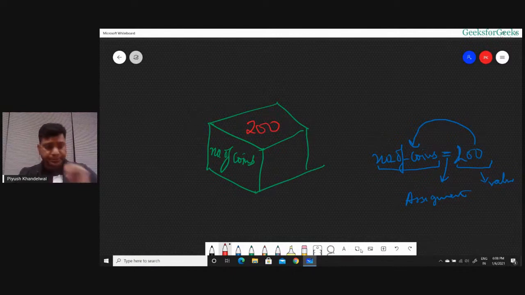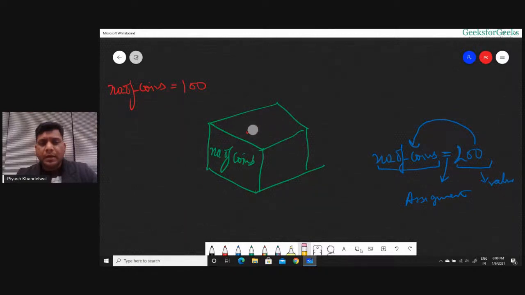I hope you're getting this. Okay. So next, let's move. Whenever I write number of coins equals something, it means I am trying to assign. So suppose I write number of coins equals 100, what does it mean? I want to remove this previous value, and I want to assign this value 100 to number of coins.